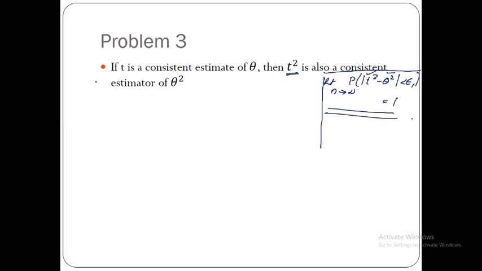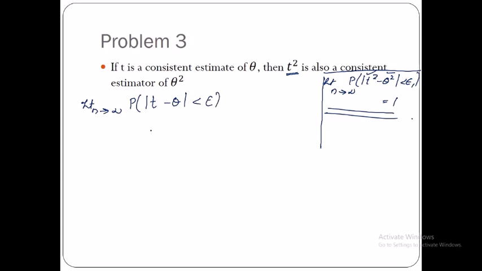square. So now let's start with limit n tends to infinity, probability of modulus t minus theta less than epsilon.